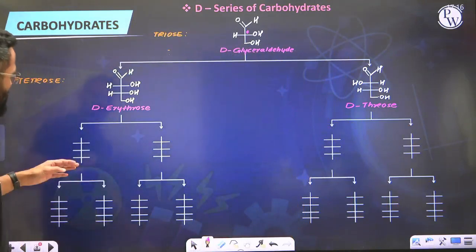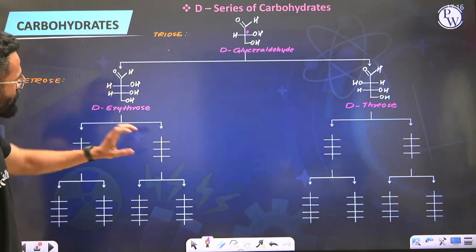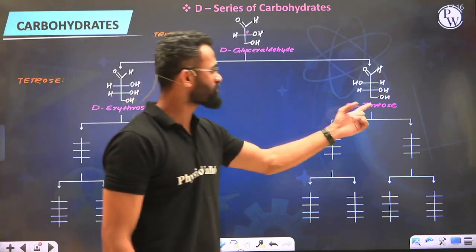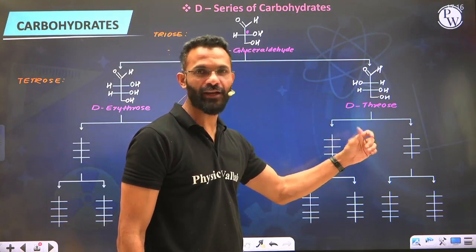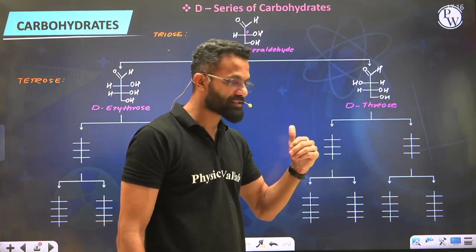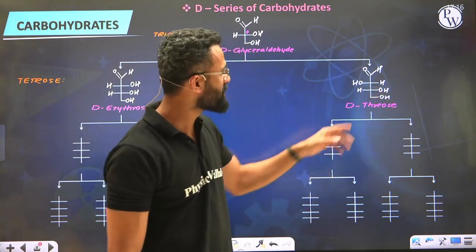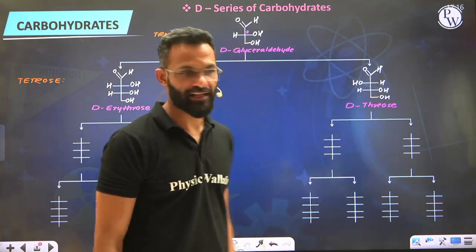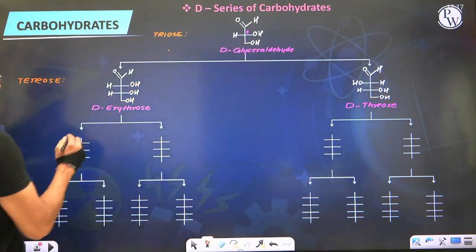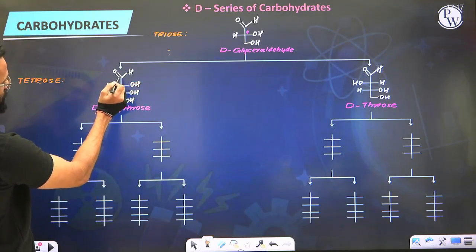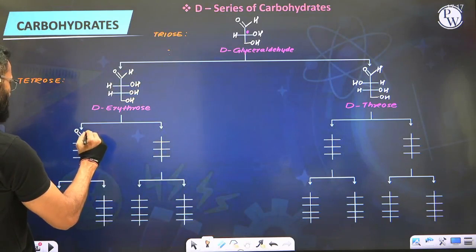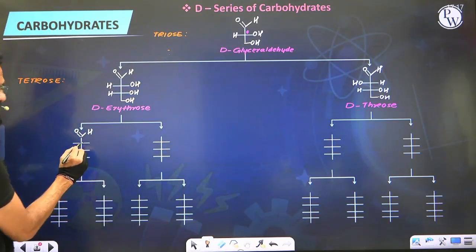Alright guys, now this D-erythrose will give you 2 more sugars containing 1 extra carbon, meaning 5 carbon. D-threose will produce 2 more sugars containing 5 carbon atoms. But again, when you come down from 4 to 5 carbon, the new carbon that you are adding has to be immediately after the functional group aldehyde. So that's what we are going to do here. Look, let's talk about this. First carbon you're going to keep constant, the second one is going to be new for us. So first we kept the aldehyde constant, second is the new carbon.